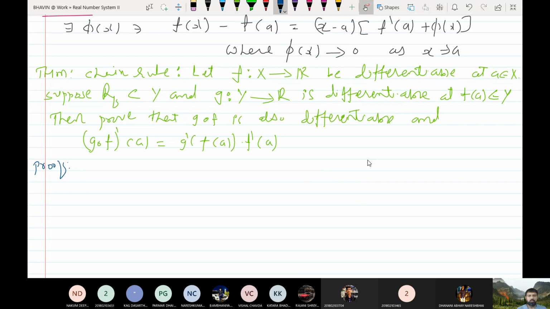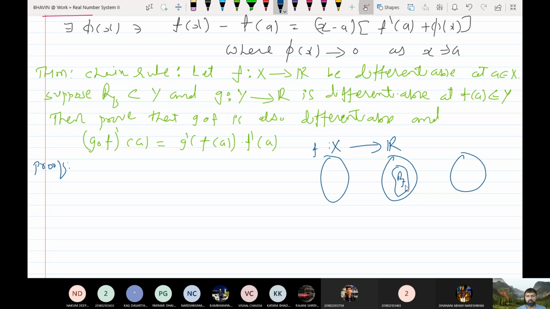Look at this. Your f is a mapping from x to R. Now the range of f is a subset of Y. So Y is smaller than this, and your g is a mapping from Y to R. So g compose f is a mapping, and this can be defined.